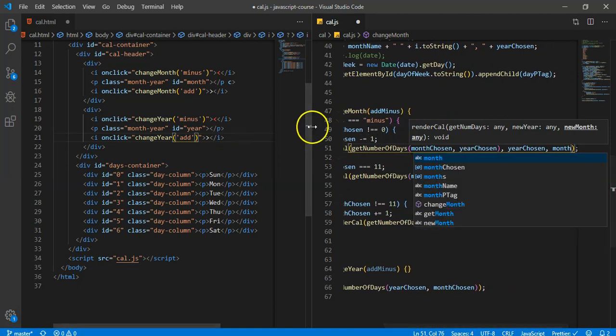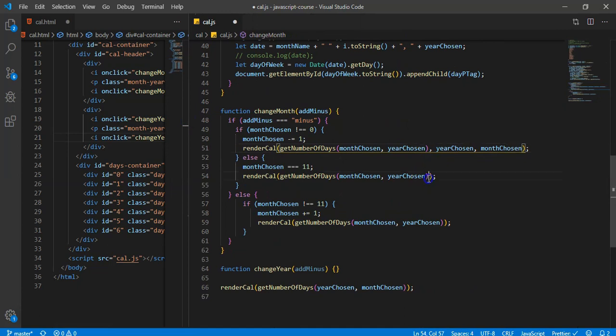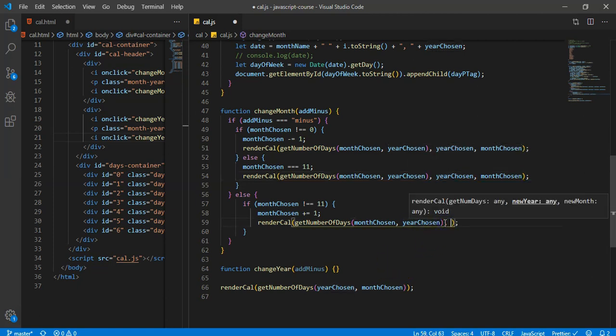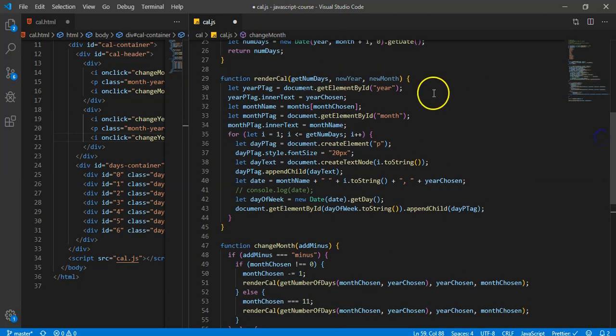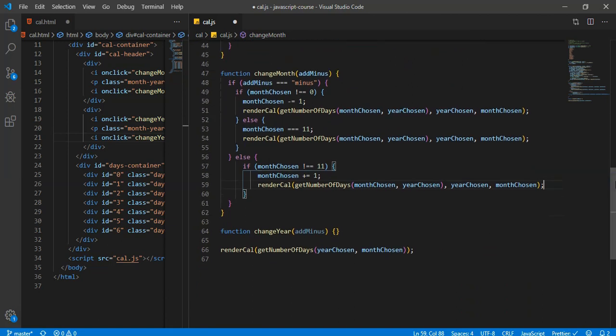I'm going to move this HTML file over. I don't even know if we're going to need this. Month chosen. Year chosen, month chosen. And same thing down here. Yeah, it gets a little redundant, but I'm trying to keep it simple. It probably doesn't seem simple, but in terms of isolating all of our functionality into a render function that basically just spits out the dates that we need, that's what I was hoping for. All right, so that's good.